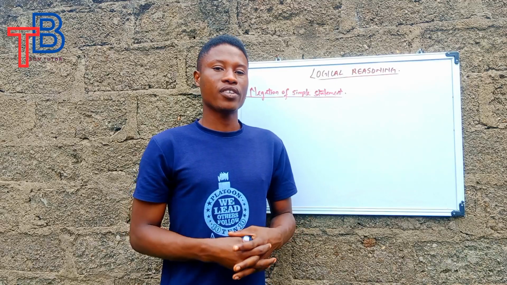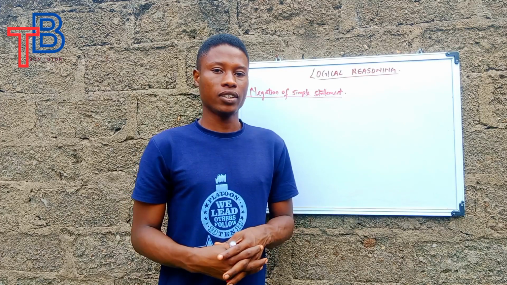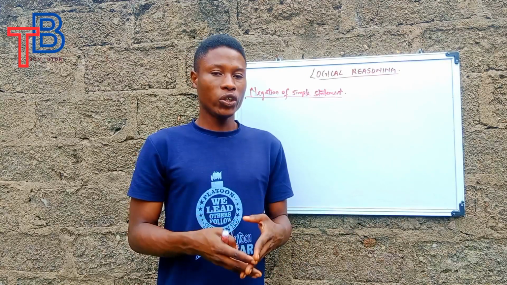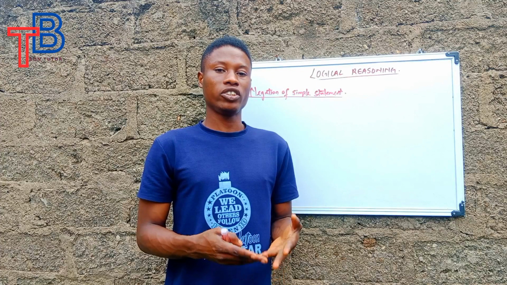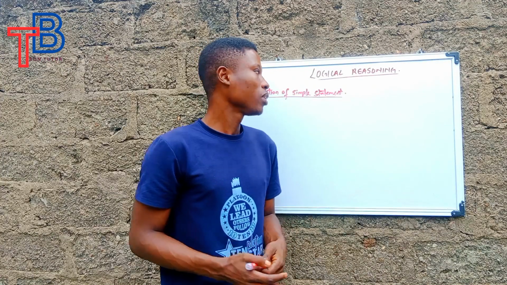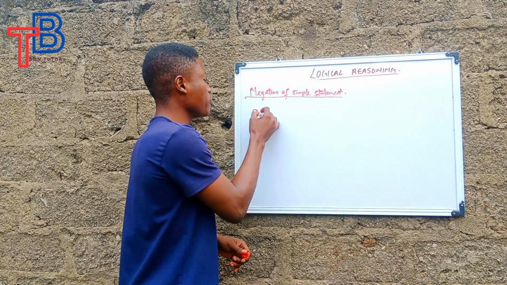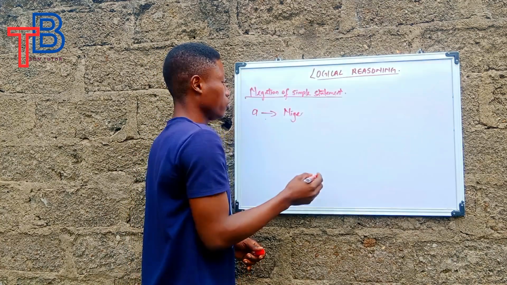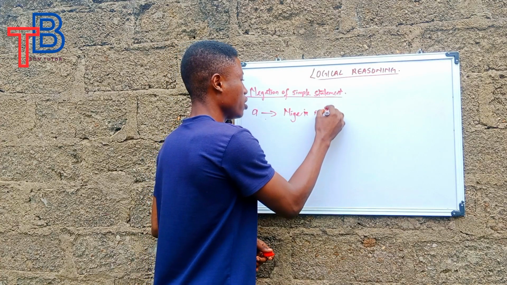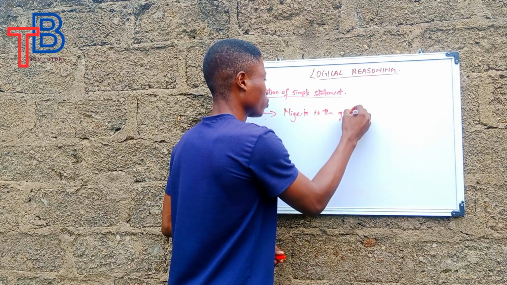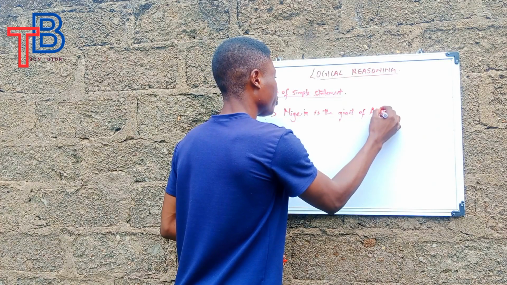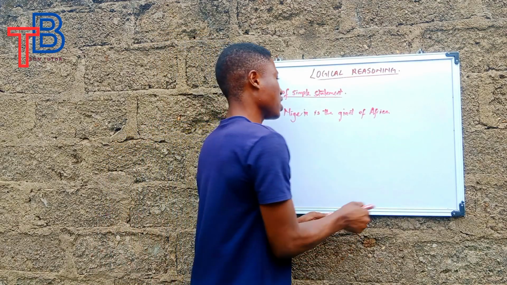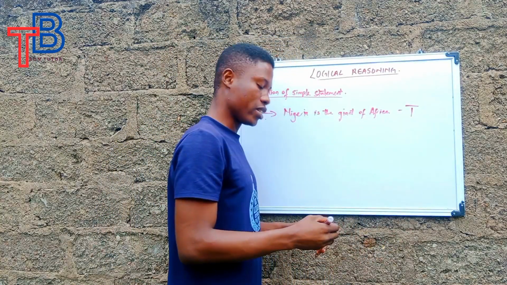When we're talking about negation of simple statements, it is just like talking about the opposite of a simple statement. Truly, it is still a simple statement, just that you negate it. And if you write a statement A that says Nigeria is the giant of Africa, we call this a simple statement earlier because it is a true statement.